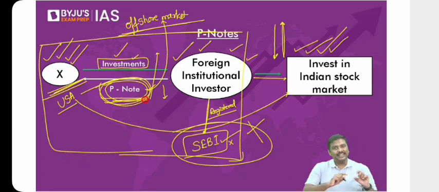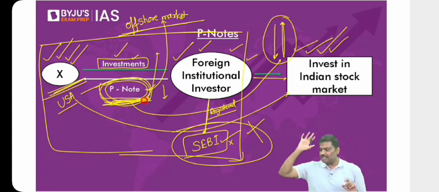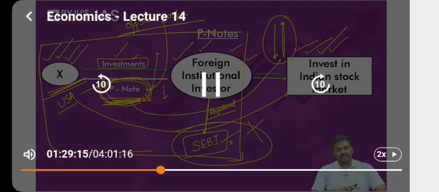Derivative means it doesn't have any independent value. The value of the P note is connected to this investment in the stock market. If the investments keep on changing, automatically the P note value will also keep on changing. Okay, that's the basic idea of the participatory notes.